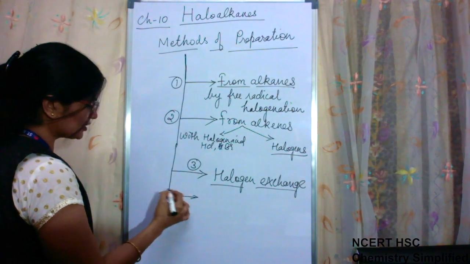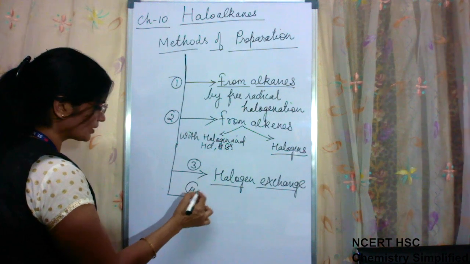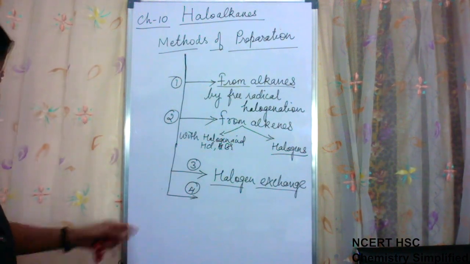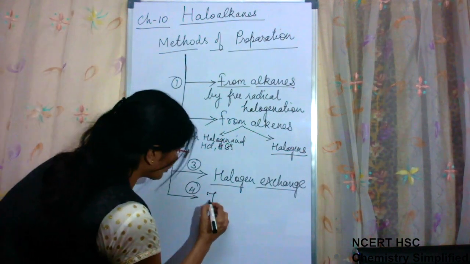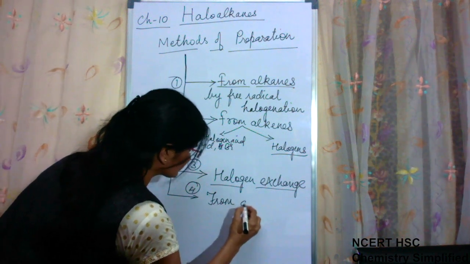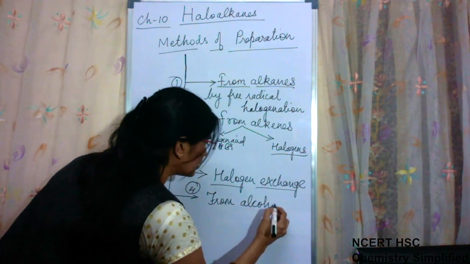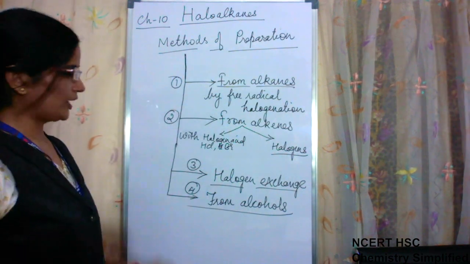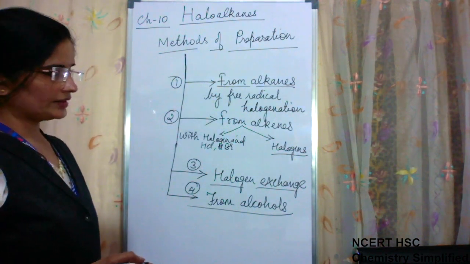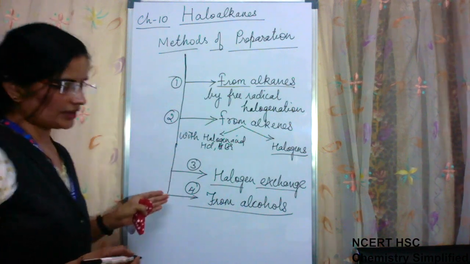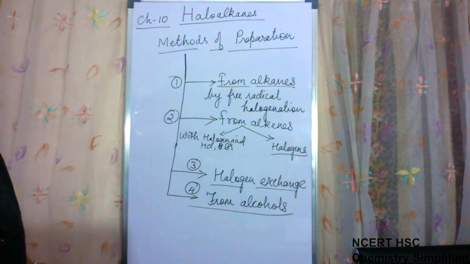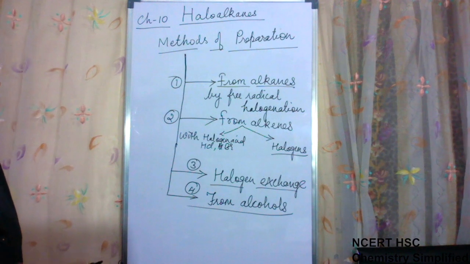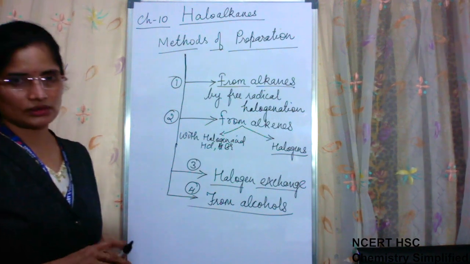Fourth method, which is the most elaborate and long method, is from alcohols. By using alcohols, we can also prepare haloalkanes. Clear? Now you write it in this manner, then we will take one method and study it in detail. Note down the chart.